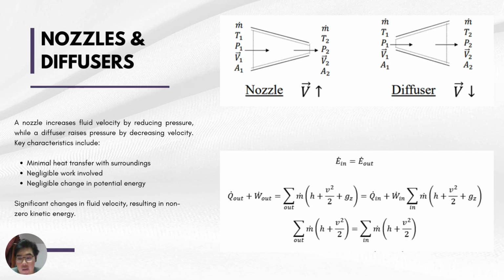And then we get the final formula: mass flow rate in times h plus kinetic energy equals mass flow rate out times h plus kinetic energy.